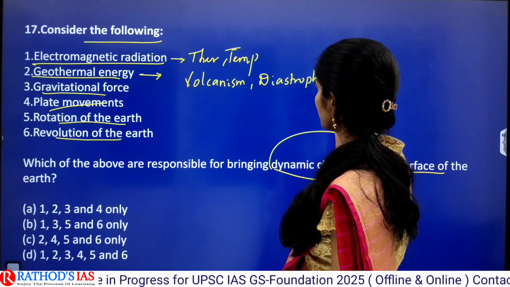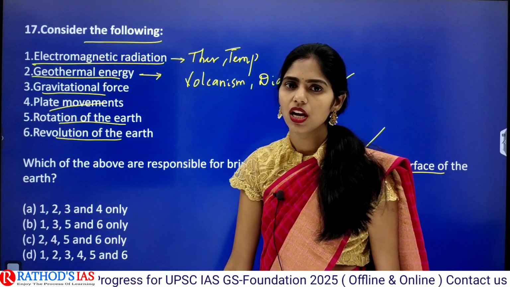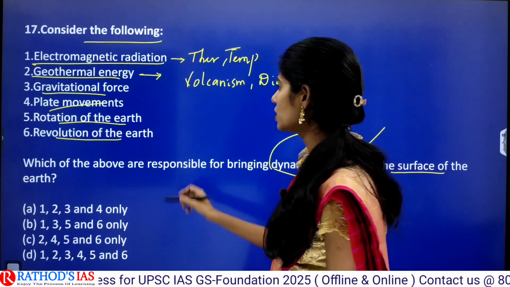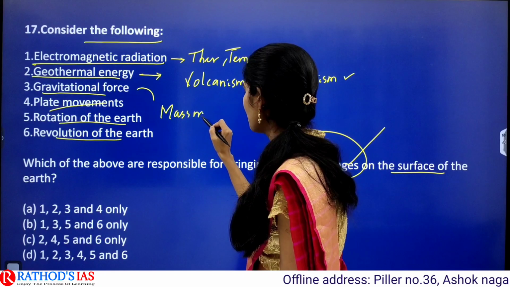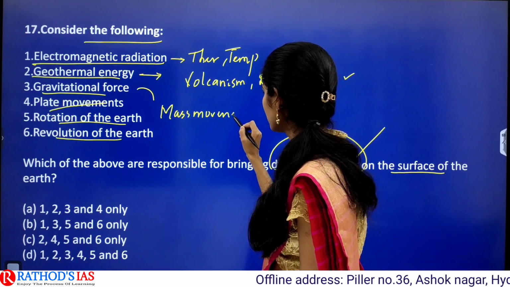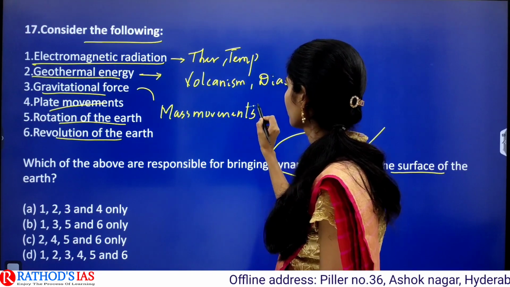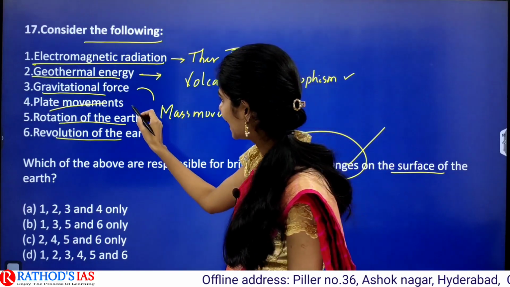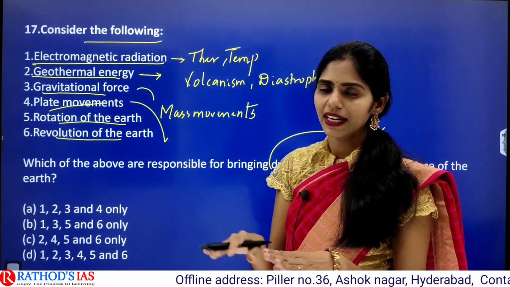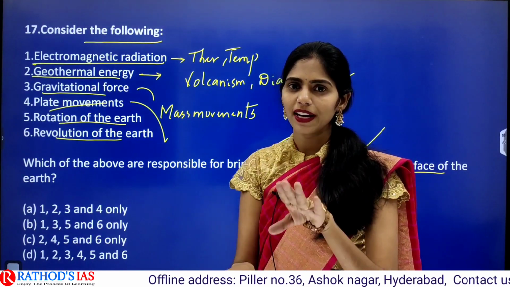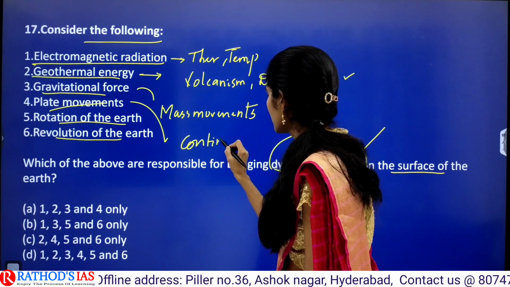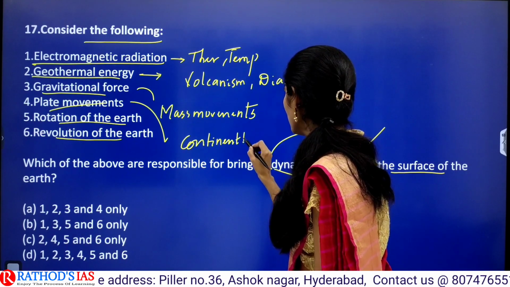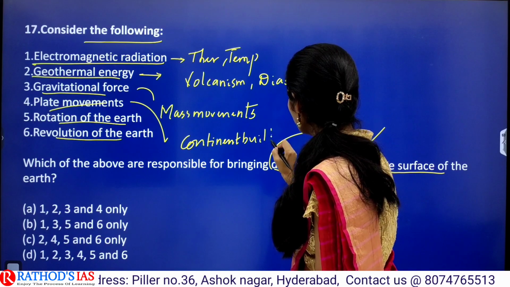Because of gravitational force, mass movements happen, for example avalanches. And because of plate movements, like convergent, divergent and transform plate movements, continent building happens. This continent building will also cause dynamic changes.